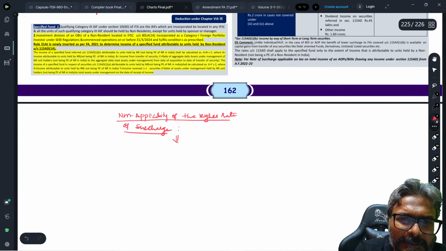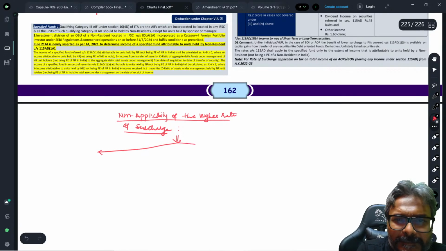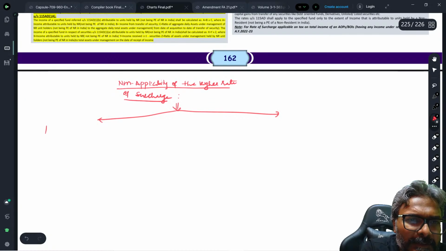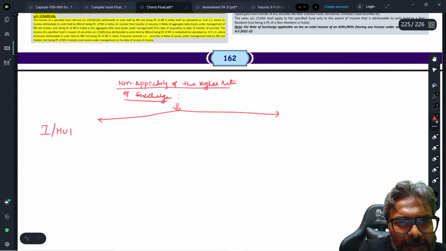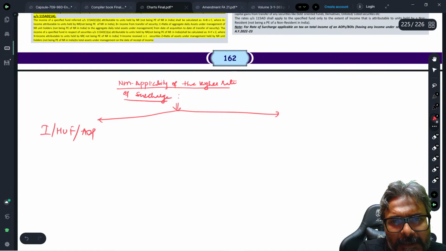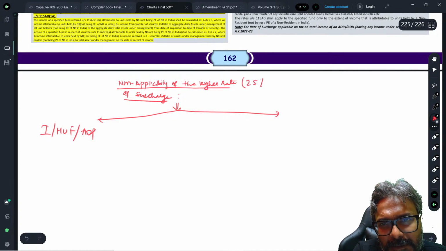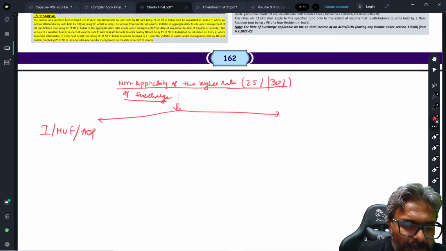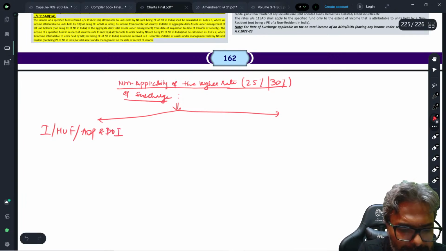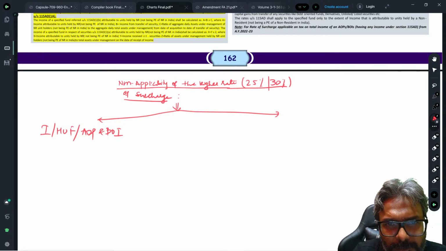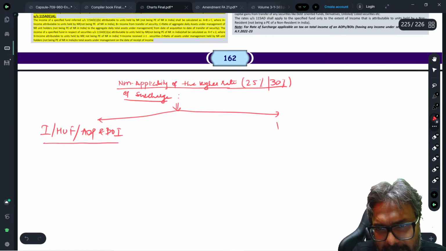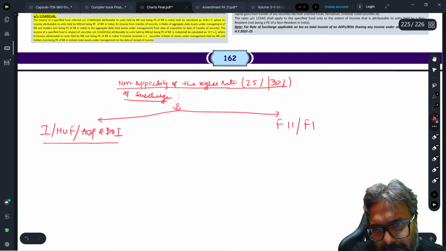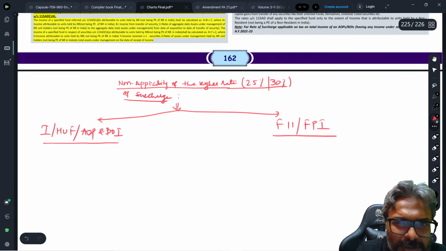If individual, HUF, higher rate means 25% and 30%. Higher rate would mean 25% or 30%. Individual, HUF, AOP and BOI. I'll keep this as in one category. FII and FPI. Foreign institutional investor and foreign portfolio investor.